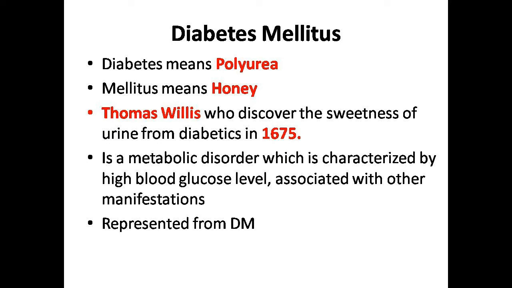So dear students, now come to know diabetes mellitus. As you can see on the slide, diabetes mellitus actually has two words: one is diabetes and the second is mellitus. The word diabetes means polyuria, and mellitus means honey. What does polyuria mean? Polyuria means a person is passing urine of more than 2000 milliliters per day. And honey means sweet in taste.